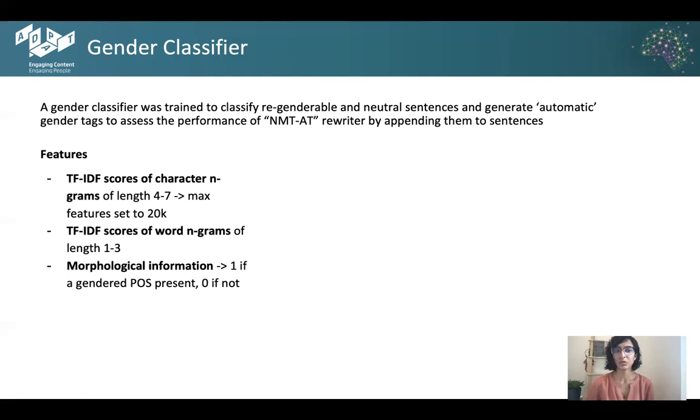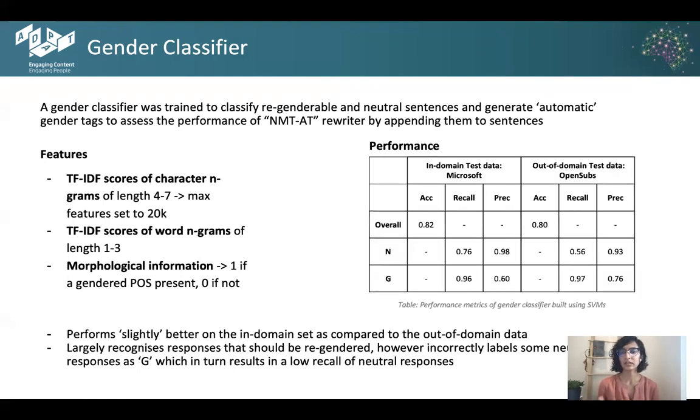It was trained using a support vector machine classifier on features that denoted TF-IDF scores of character n-grams of length 4 to 7, TF-IDF scores of word n-grams of length 1 to 3, and morphological information encoded in the sense that the variable was coded 1 if there was a gendered part-of-speech tag present versus 0. On the right is a table to denote the performance of the gender classifier.